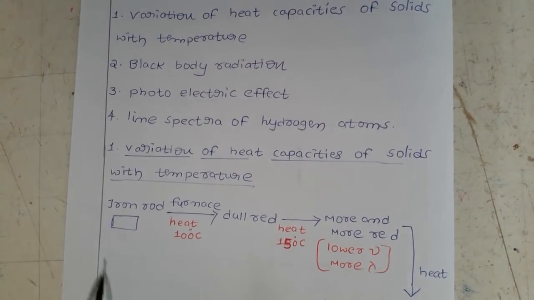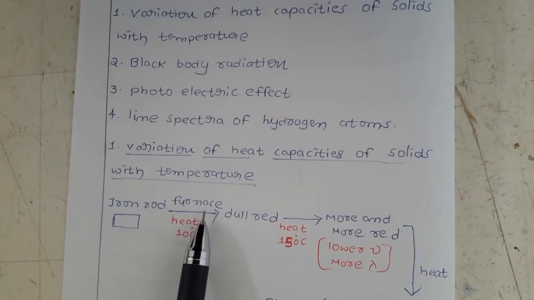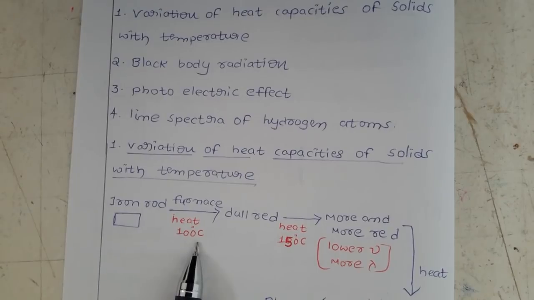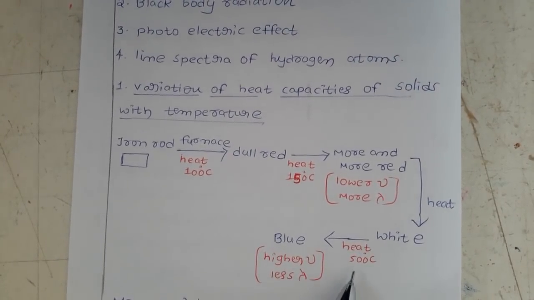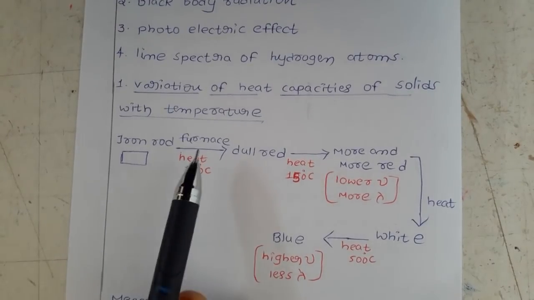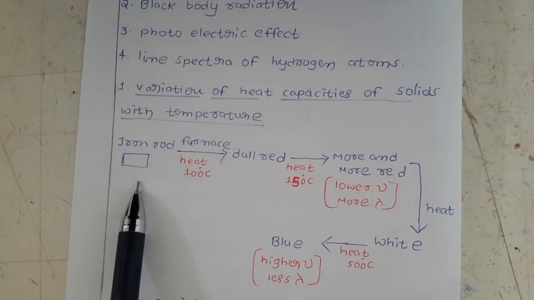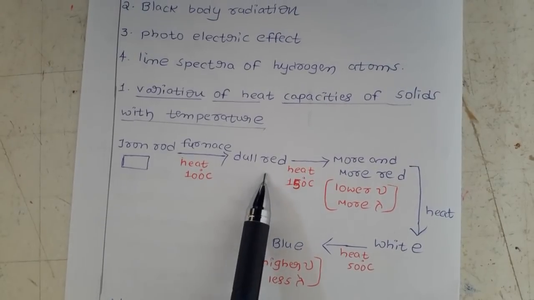For example, if you take the iron rod, you are going to heat the iron rod in the furnace. A furnace is a type of apparatus that you can use for high temperatures. Generally here, you are going for 100, 150 temperature and along with the 500 degrees centigrade, isn't it? To heat up to that temperature we need a special apparatus. So this is called a furnace. So when an iron rod is heated at 100 degrees centigrade, you get the dull red.